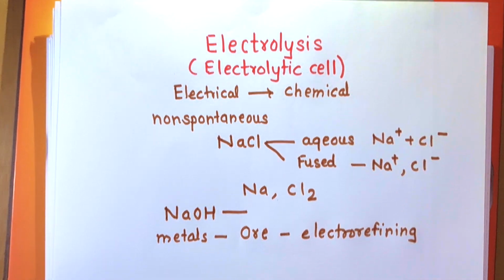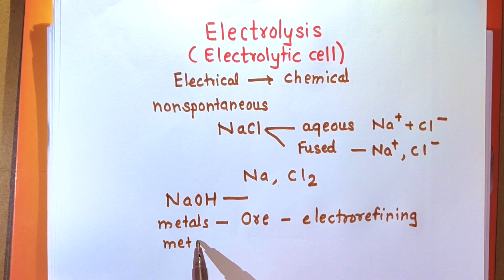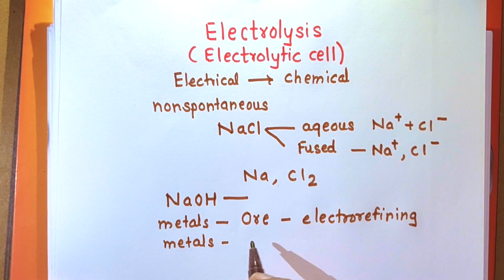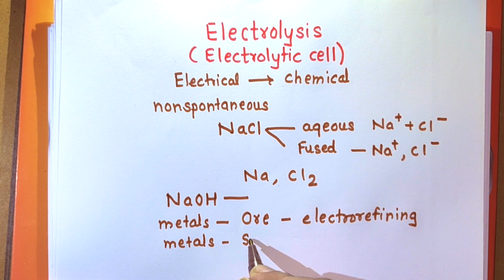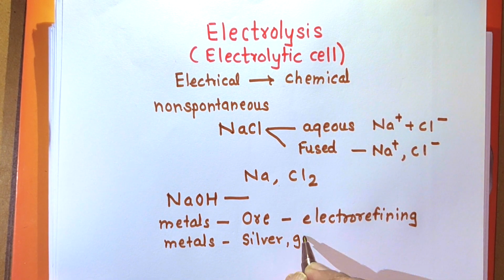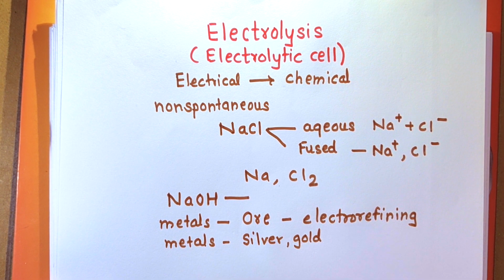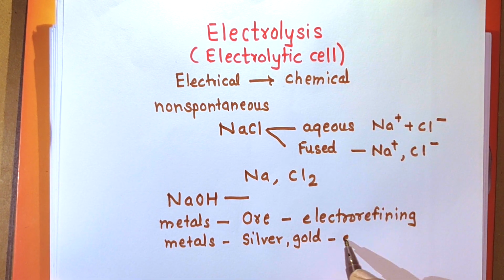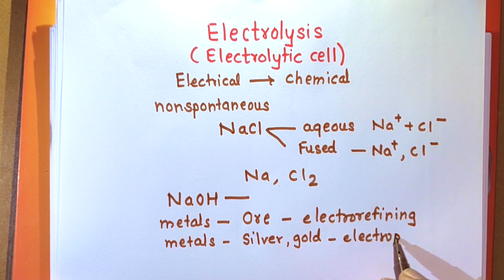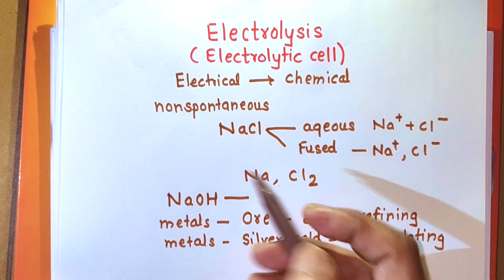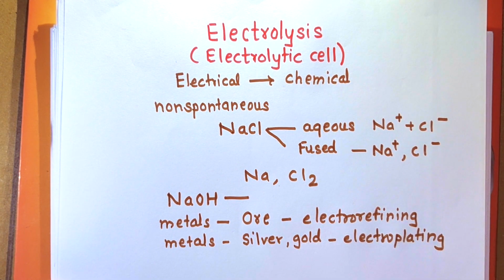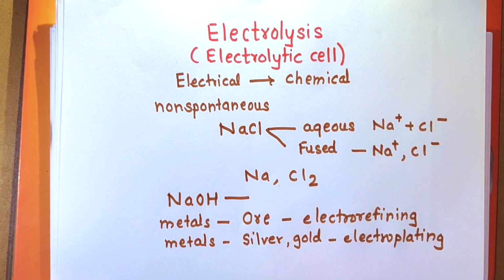Again, you know that some metals which are cheaper are coated with precious metals like silver or gold or chromium. You know chromium plating, nickel plating, silver plating, gold plating, to avoid corrosion or to obtain a nice look, we have to plate one metal with another metal. That process is called electroplating, and this electroplating can be carried out by using the electrolysis process. What is electrolysis and how it is carried out, we can study in the next part.